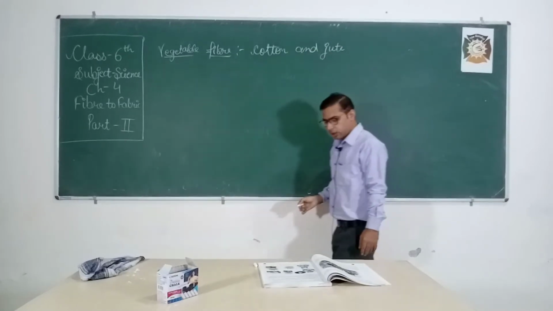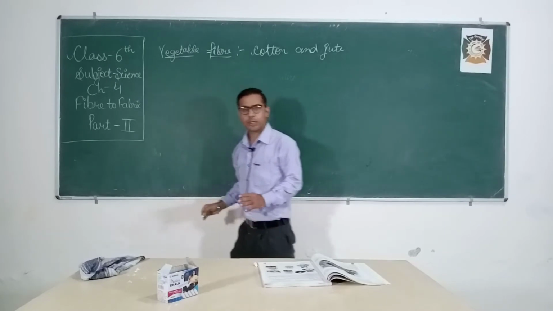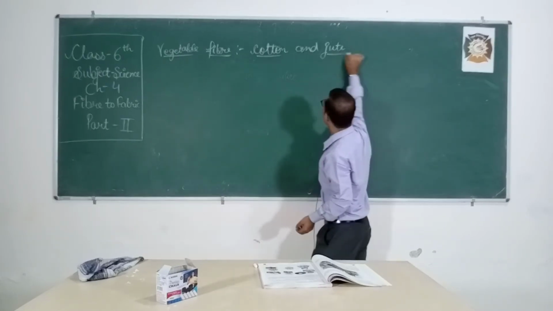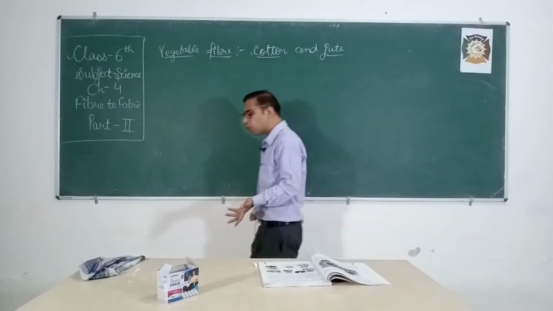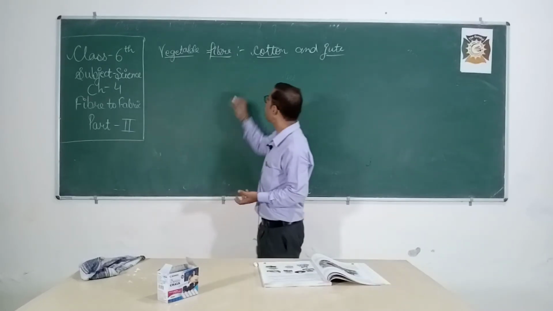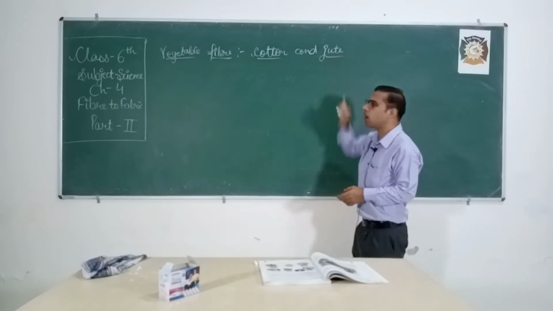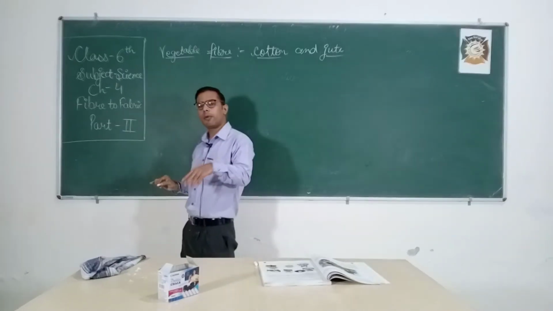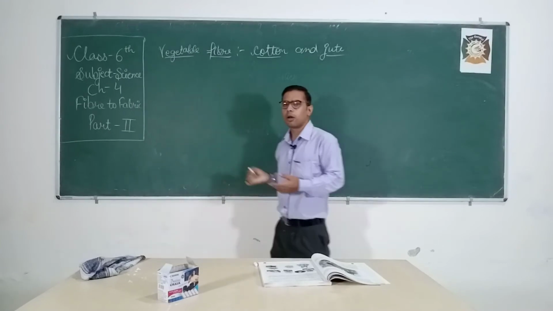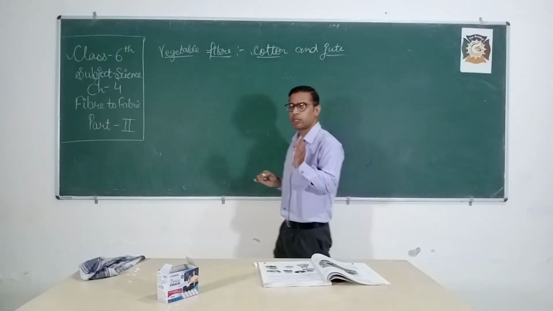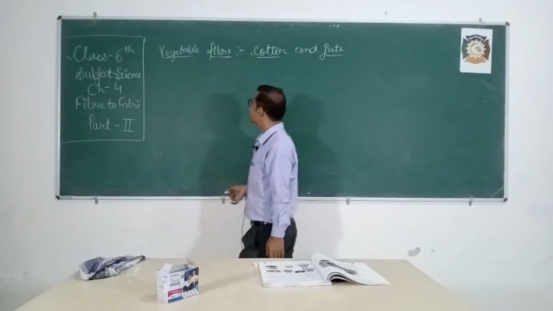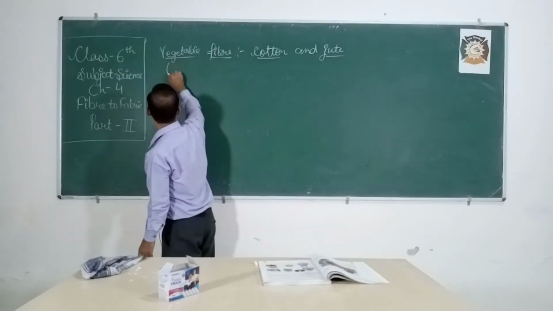In this chapter you will study in detail about cotton fiber and jute fiber, how you obtain them, and after that how we obtain fabric from the fiber. That's why the chapter name is fiber to fabric. So let us start with cotton.